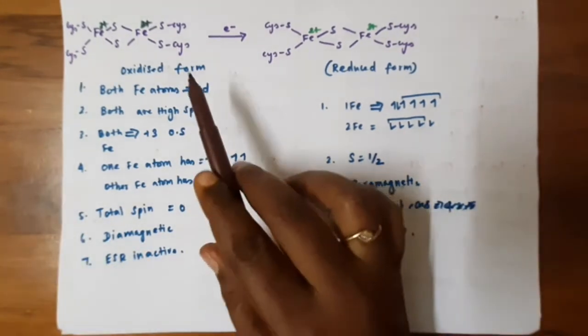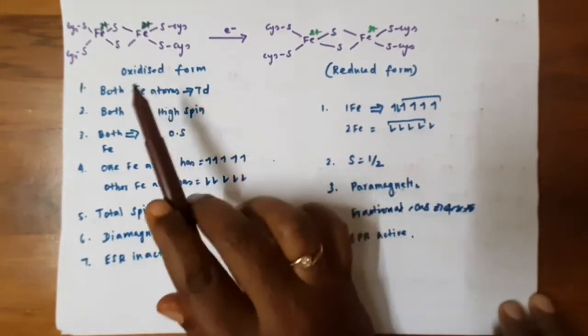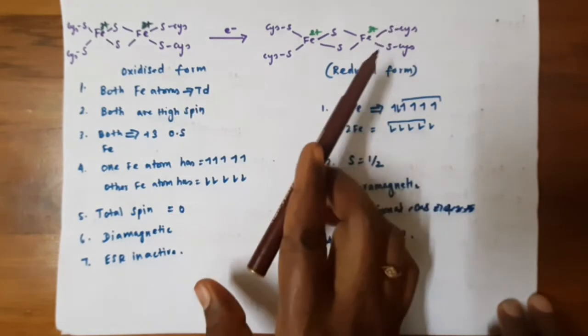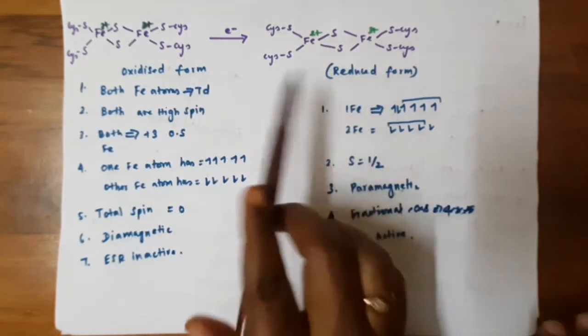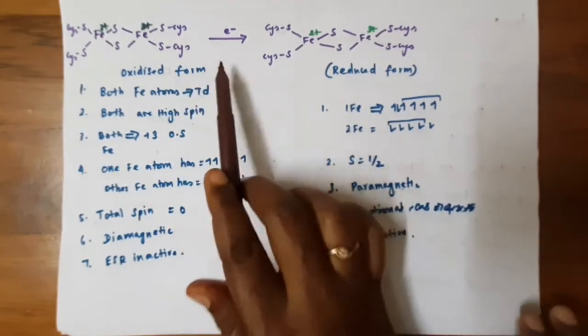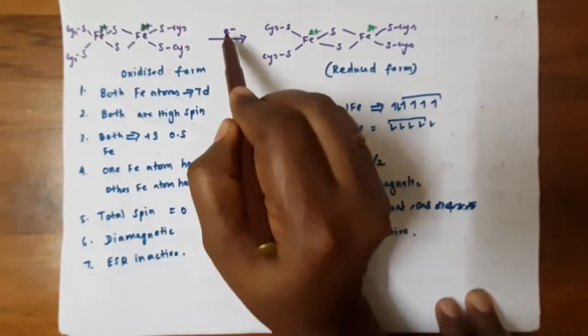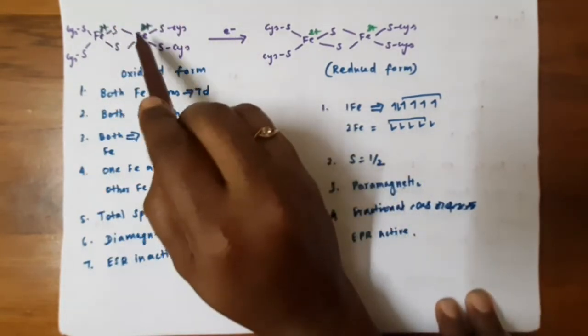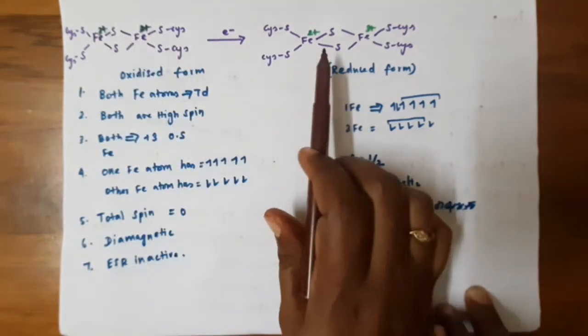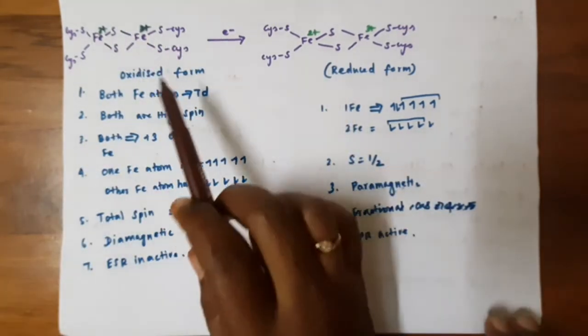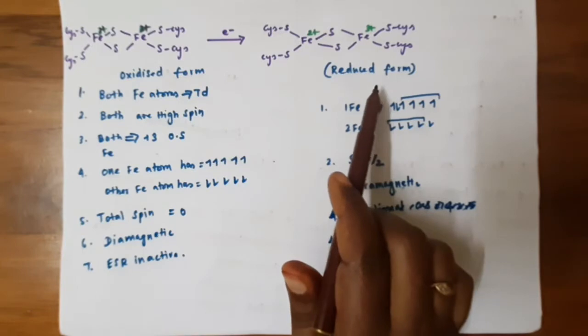During the electron transfer reaction, this Fe2S2 cluster gets reduced. So this is the oxidized form. When 1 electron is added to this, it gets reduced. Both the iron atoms do not get reduced, since we have only 1 electron. So one of the iron atoms gets reduced to Fe2+. So this is the oxidized form and this is the reduced form.